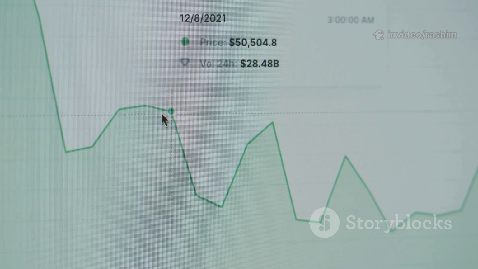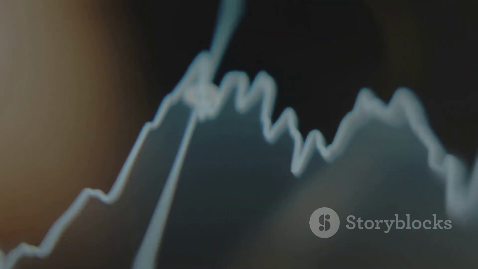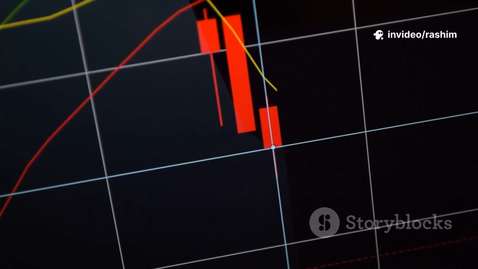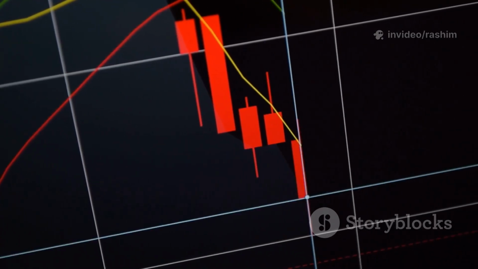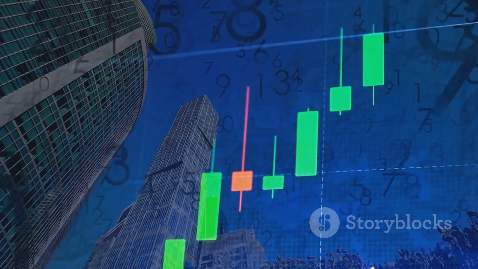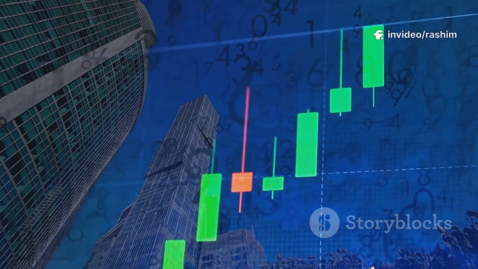Your stop loss should be placed at a logical level. You don't want to place it so close to your entry that normal price fluctuations stop you out, but you also don't want it so far away that the loss becomes too big. A good place to set a stop loss is just below a recent support level or below the low of the entry candle pattern. For our bullish engulfing pattern, a logical stop loss would be just below the low of the big green engulfing candle.